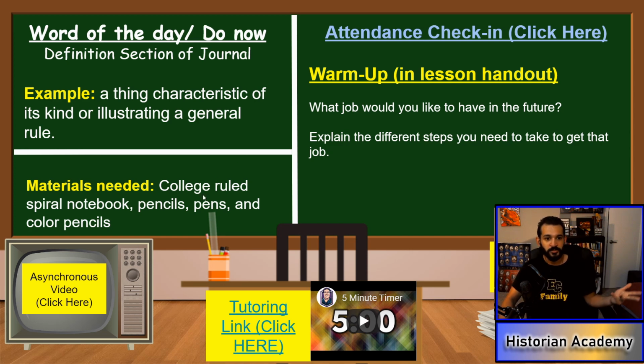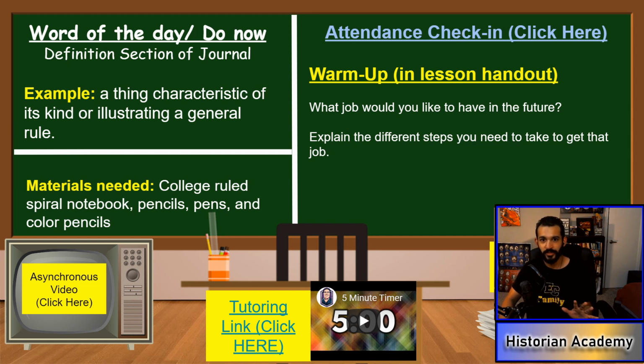Now, some other materials that you're going to need for this class, you need that notebook, journal, pencils, pens, and some color pencils. So again, the first thing you do when you first get into class, write down the word of the day in your journal. And then the most important thing you have to do is check in for your attendance. If you don't check in, you're not counted present.